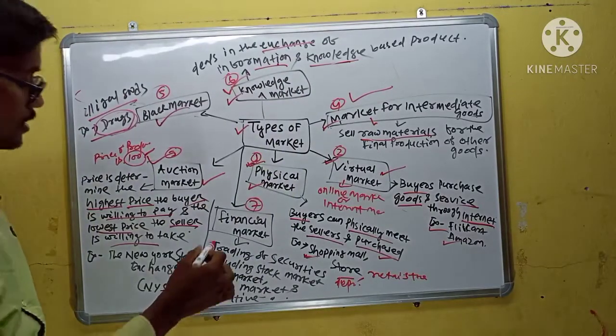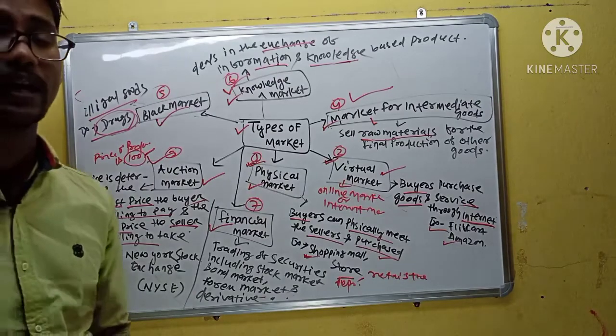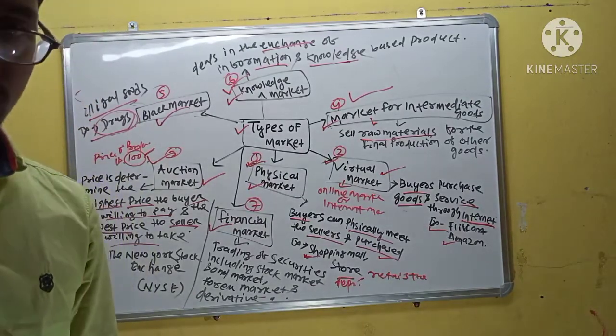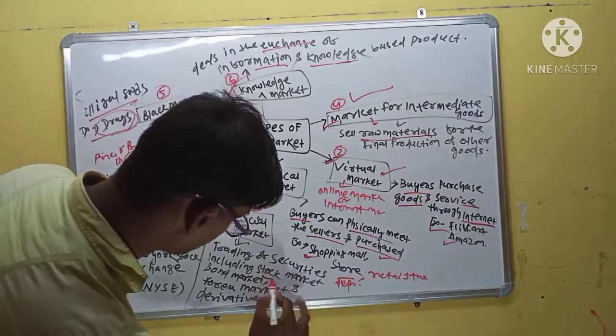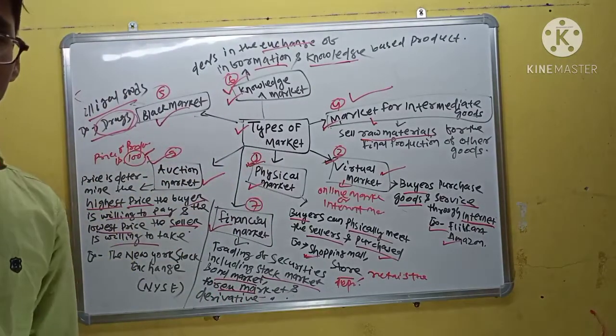And last is the financial market. Financial market is a market where trading of securities occurs, including stock market, bond market, foreign exchange and derivative market.